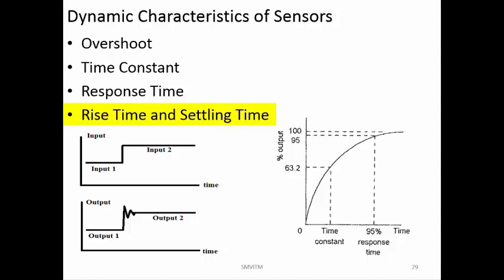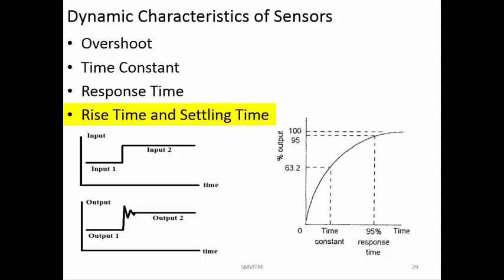Rise time is for 90% of the output. Settling time is the time required for the system to stabilize. There are always going to be some fluctuations, so it is the time it takes to reach within 2%. You have 100%, on the upper side 102%, and on the lower side 98%. Within this small band, the output has to be present. If it is more than that, then the system has a lot of oscillations. It should settle within that small band of 2% error. The time taken by the system to reach that equilibrium condition is called the settling time.